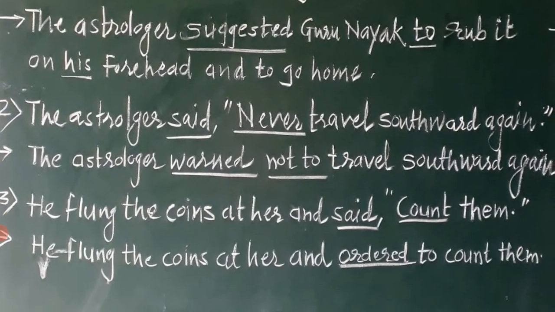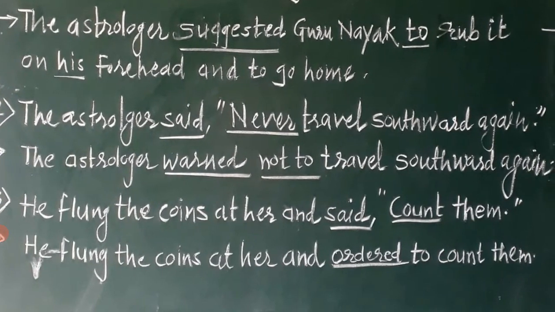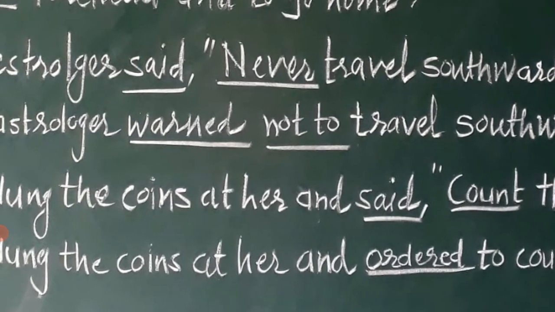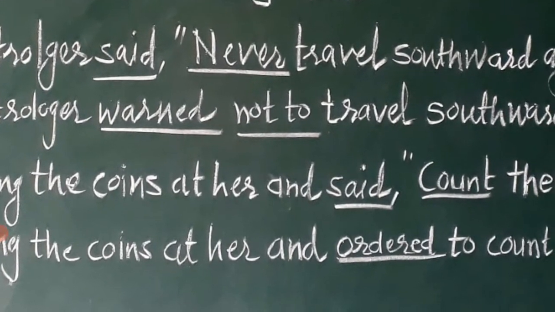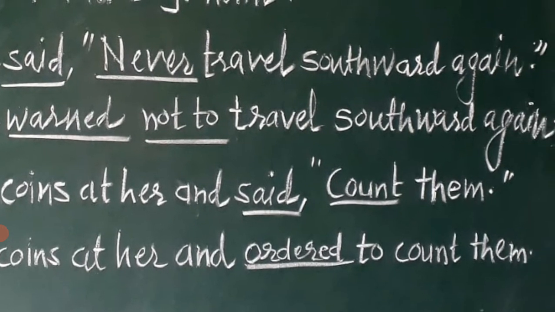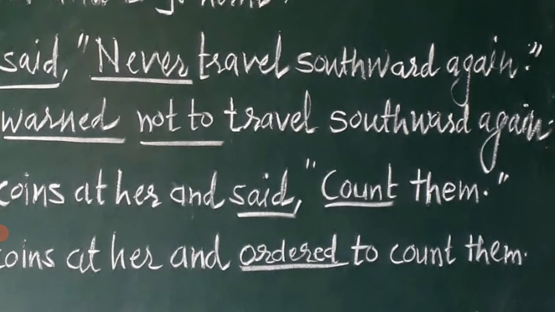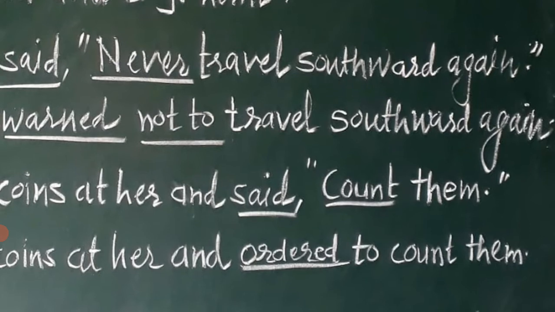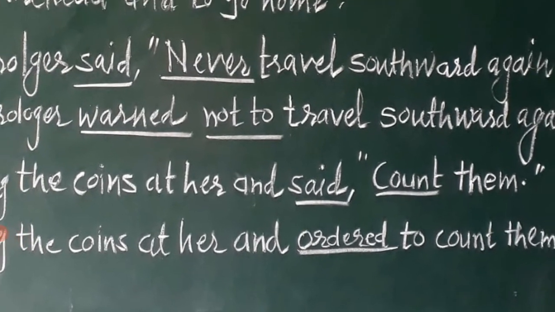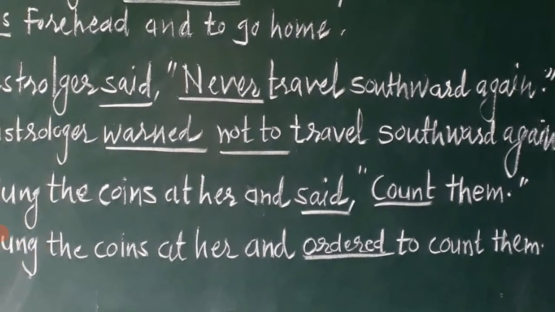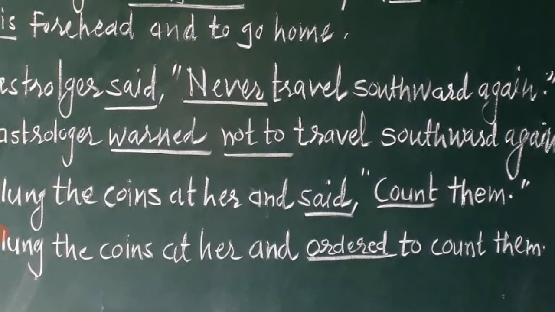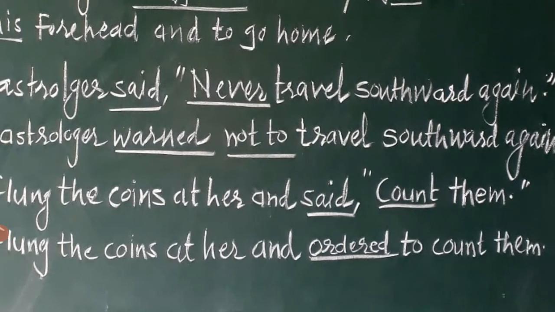Another example: the astrologer said, never travel southward again. Herein the sentence has begun with the word never, that shows negation, and later the word travel, which is an action verb, and southward again, which shows the direction, and finally a full stop. So this sentence belongs to the imperative type of sentence.